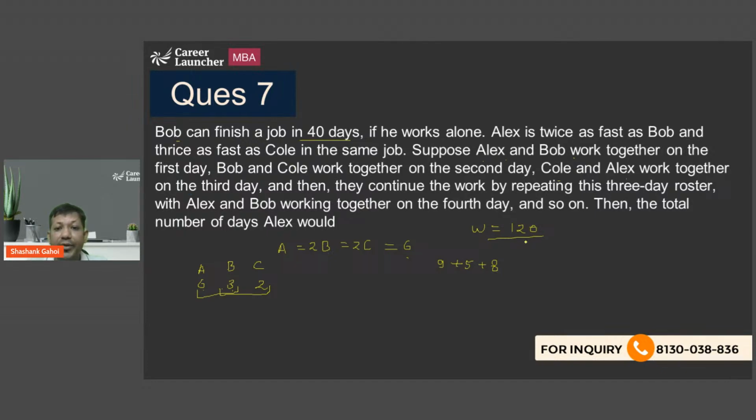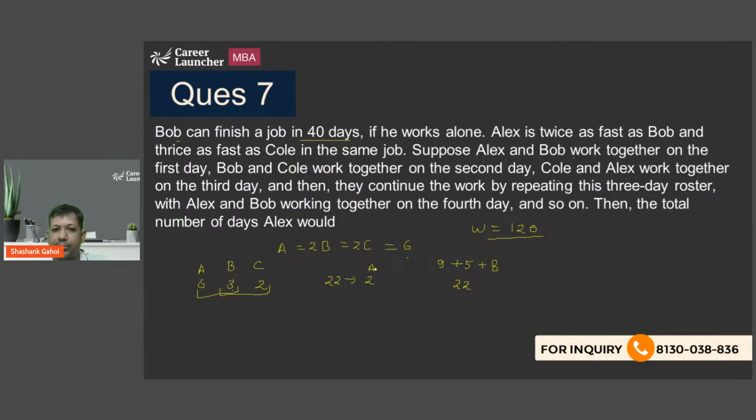Then the total number of days Alex would work. So in 3 days, 9 plus 5 plus 8 is 22. So in 3 days, 22 units of work is being done. And out of 3 days, how many days is Alex going to work? 2 days, right? So in 22 units of work, Alex works 2 days.